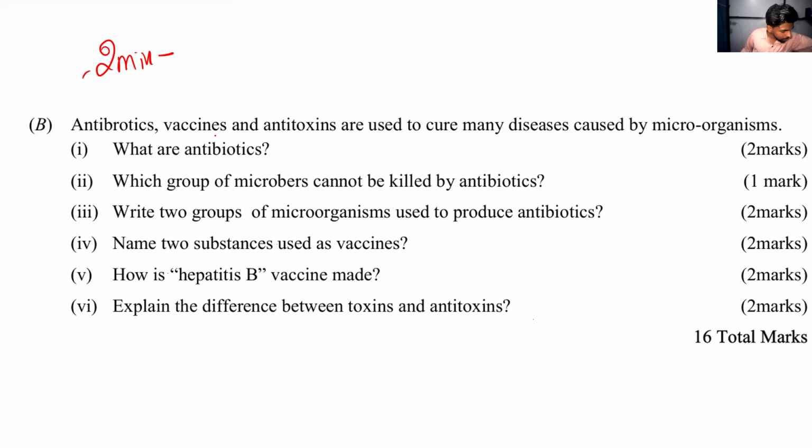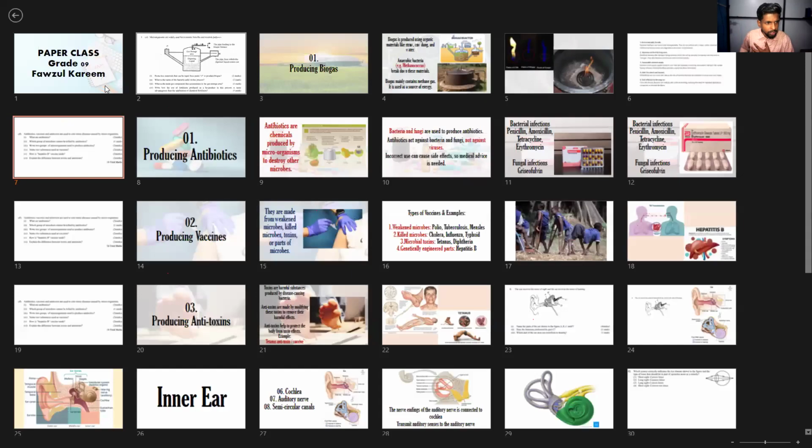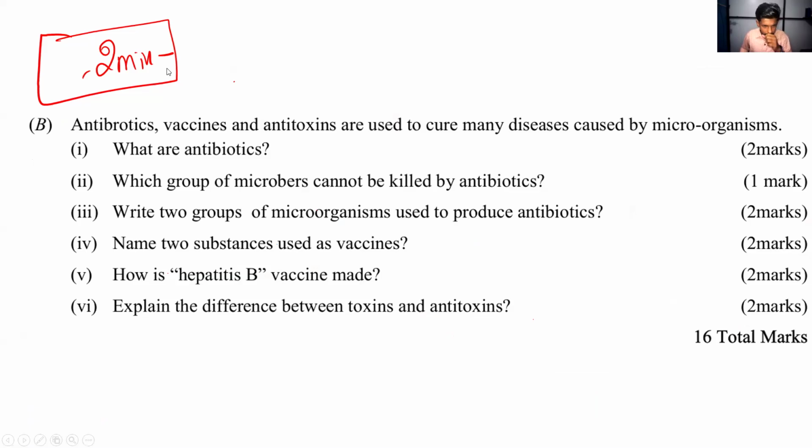The answer is on page number 5 in your textbook, right? You can refer to page number 5 or page number 4. In the textbook, you can refer to page number 5 for the vaccines and the antibiotics. Don't take more time, Bilal. You can send me the answer in the chat box or on WhatsApp. You can send me a picture or you can type the answer, whatever you wish. But you must send me the answer. All of the students, please send me the answers.